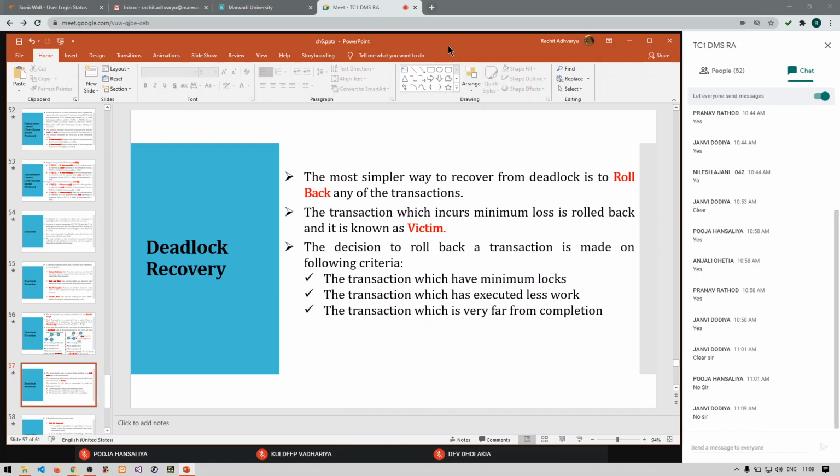How to recover from a deadlock? We recover from a deadlock by finding a victim transaction, and that victim transaction is identified on three parameters: the transaction having the minimum locks, the transaction that has executed the least amount of work, or the transaction that is left with more operations to be executed. So I hope it is clear, everyone. Shall I move on to the next topic? Okay, then let's move on to the next part.